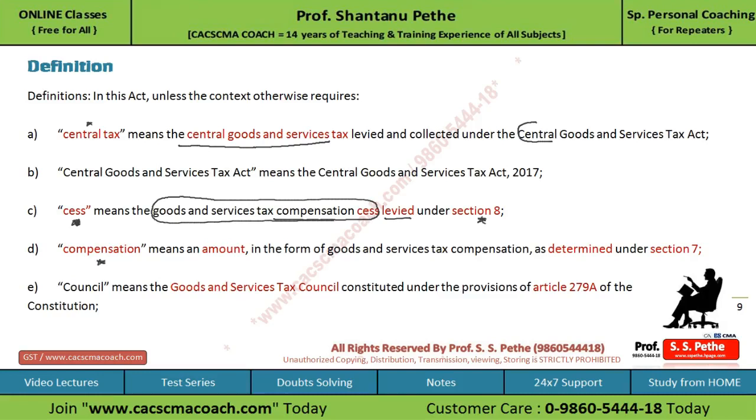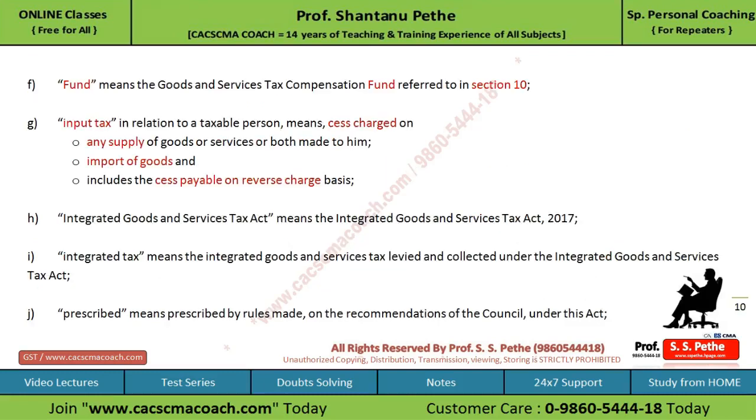Then compensation here means an amount in the form of GST compensation as determined under Section 7 of this Act. And the term council means the GST Council, which is constituted under Article 279A of the Constitution. Then comes the definition of fund. Fund means the GST compensation fund, which is referred to in Section 10.